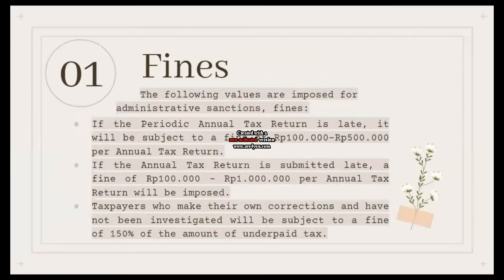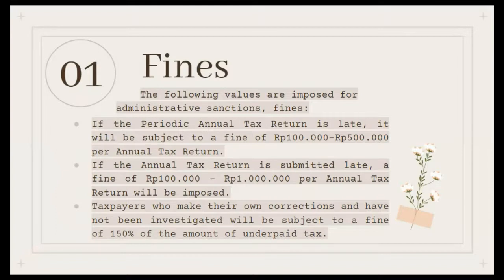One of the most common administrative sanctions in the tax law is fines. The following values are imposed for administrative sanctions, such as if the periodic annual tax return is late, it will be subject to a fine of 100,000 rupiah until 500,000 rupiah per annual tax return. Next, if the annual tax return is submitted late, a fine of 100,000 until 1 million rupiah per annual tax return will be imposed.